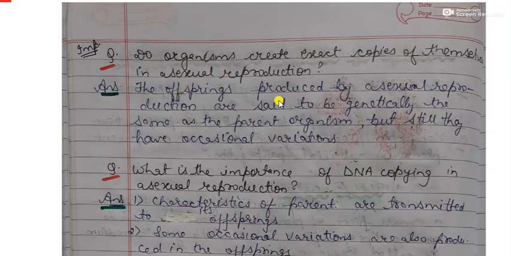The answer is, the organisms produced by asexual reproduction are said to be genetically the same as the parent organism, but they are not a 100% same copy of their parent, and they still have occasional variations. Some variations are always there, even in the case of asexual reproduction.